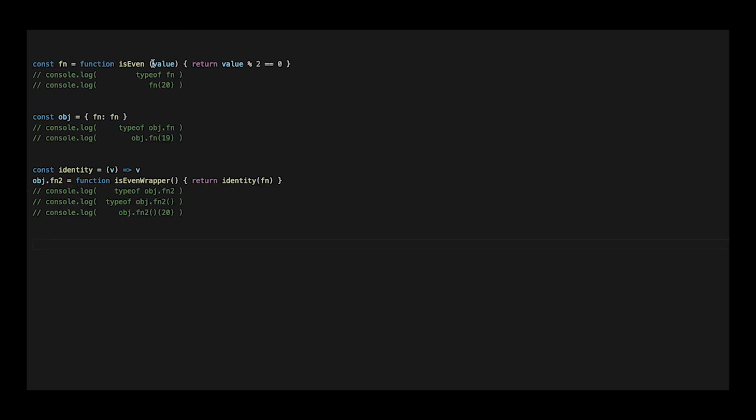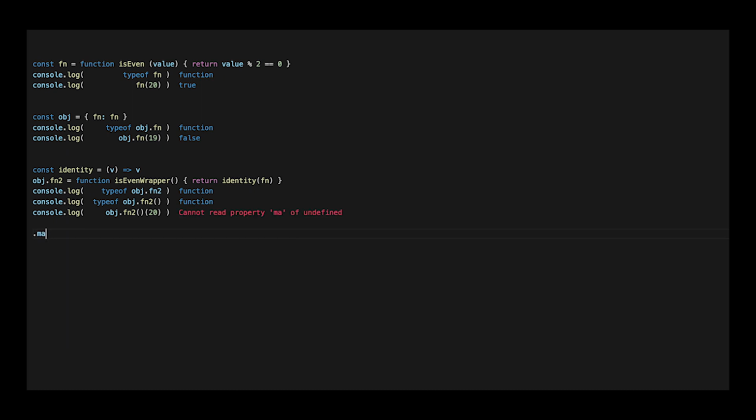Functions are treated as first-class citizens in JavaScript. We can store functions anywhere we can store a variable. We can pass a function as an argument to another function, and we can return a function from a function. This all paves the way to some cool functional programming concepts like map, filter, and reduce that are built into modern-day JavaScript.